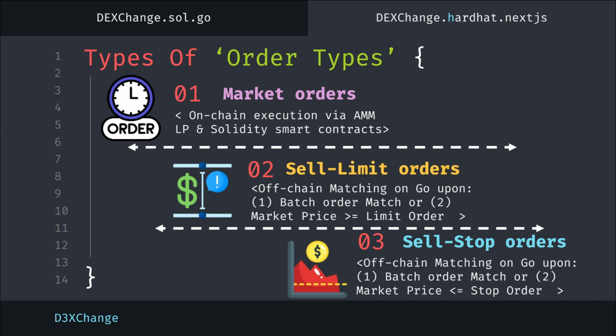Both of these orders will be matched off-chain on Go upon either them meeting the requirements for a batch order match, or the market price being over or equal to the limit order for sell limit, or the market price being lower or equal to the stop limit for the sell stop orders. Now we show the demonstration for these three orders.